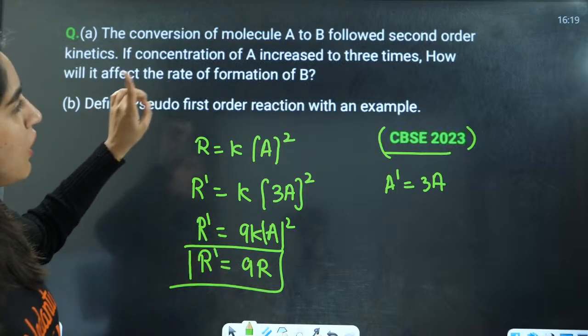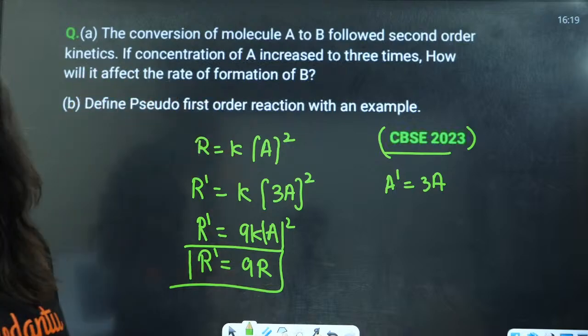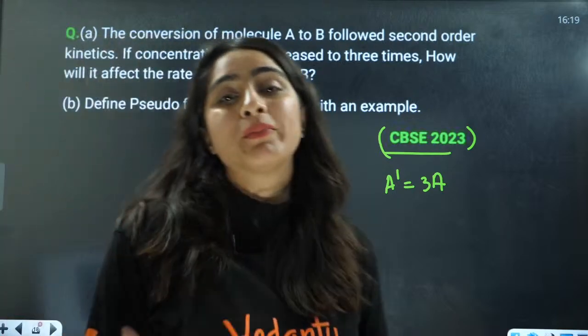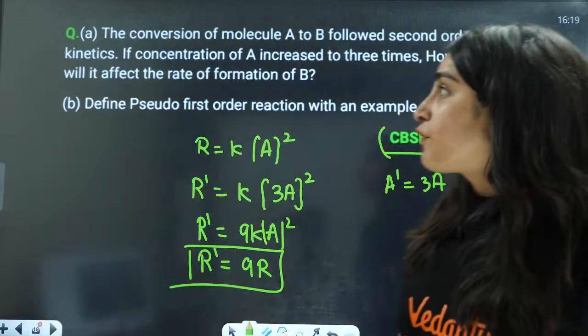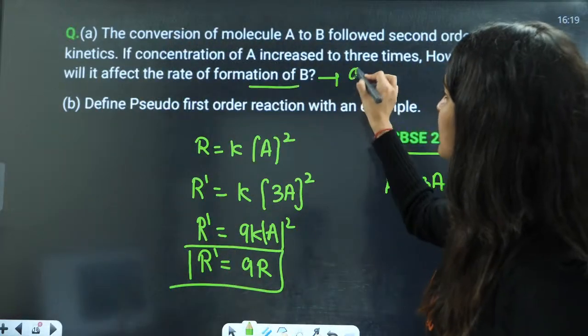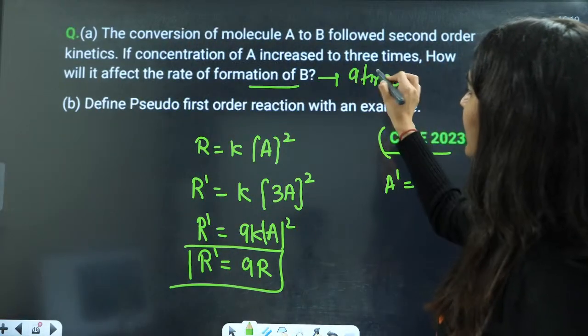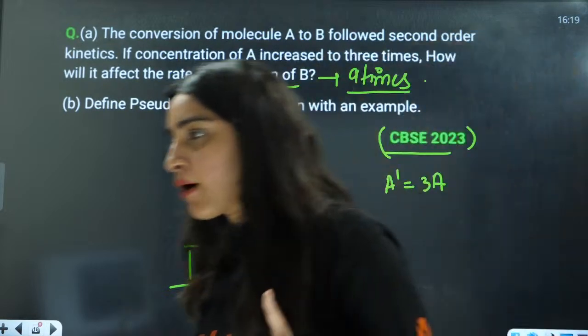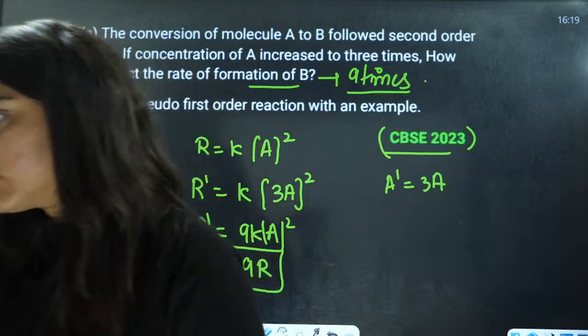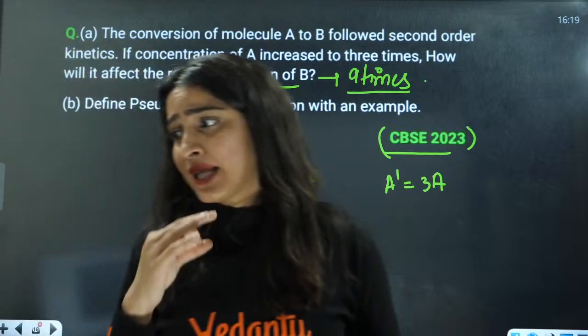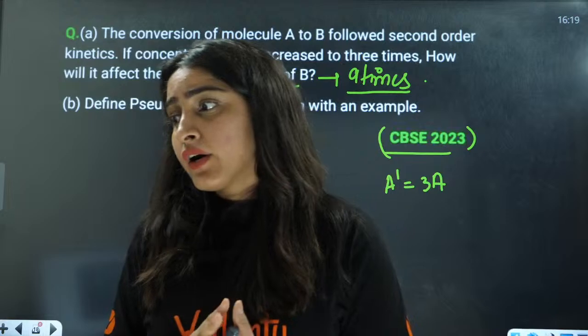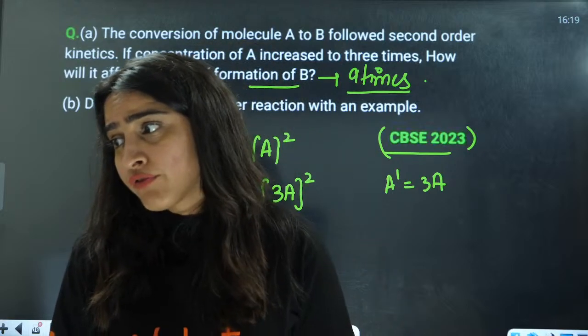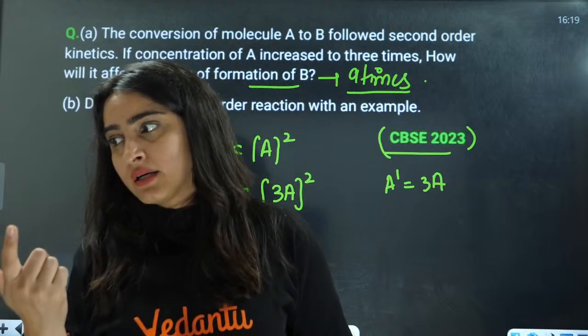So how will it affect the rate of formation of P? That means what will be the rate of reaction? Rate of reaction is going to increase 9 times here. Yes everyone, perfect.